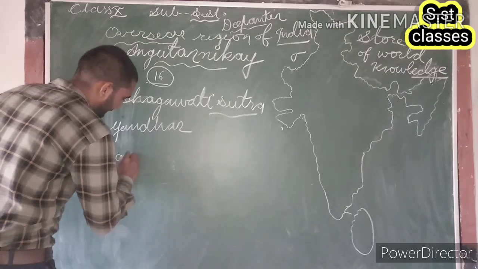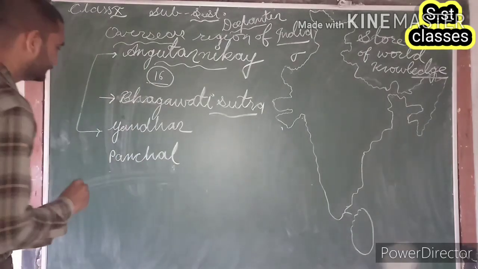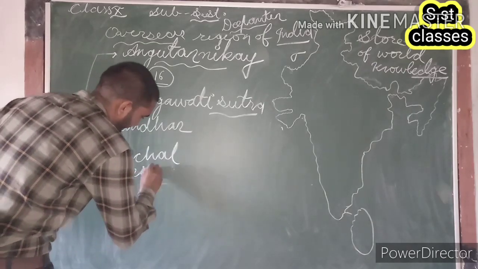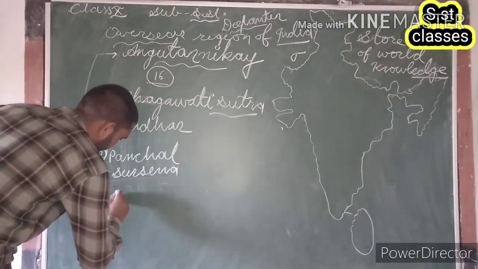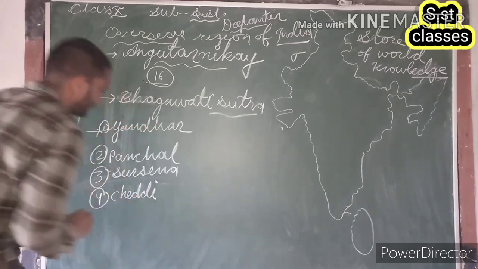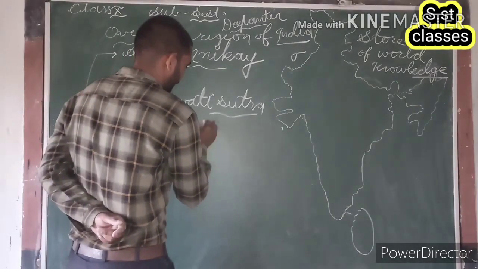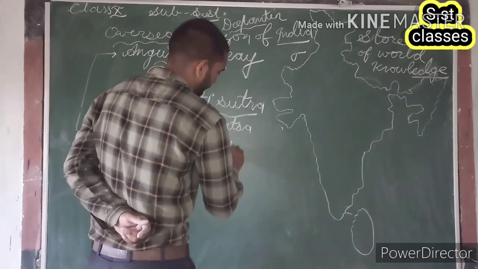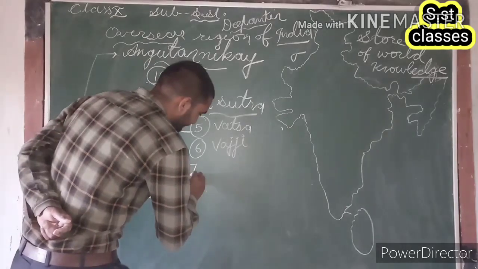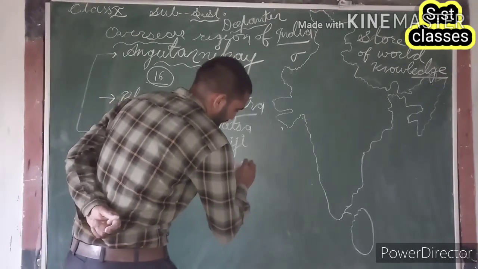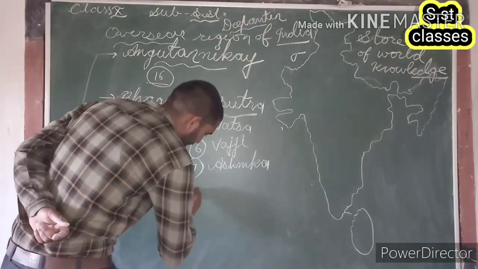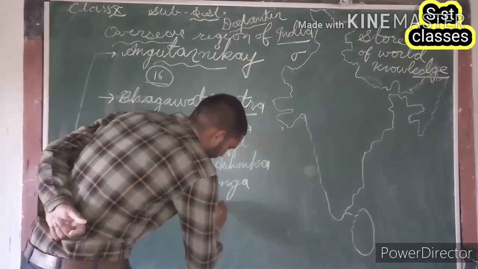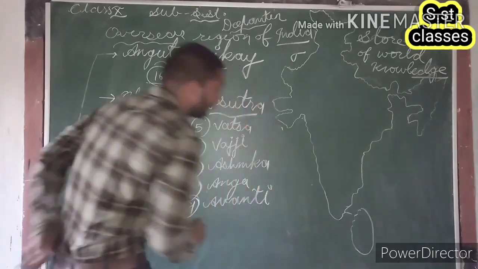Gandhar, Panchal, Sursen, Chedi, Vats, Vajji, Ashmaka, Anga, Avanti.